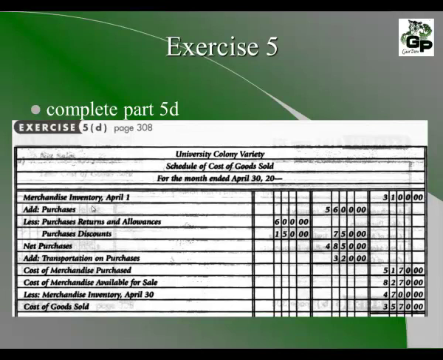That gives us the cost of merchandise purchased, $5,170. We add that to the inventory at the beginning of the month, and that gives us the cost of merchandise available for sale for April to be $8,270. We subtract the inventory at the end of April, that's $4,700, which leaves us with $3,570.